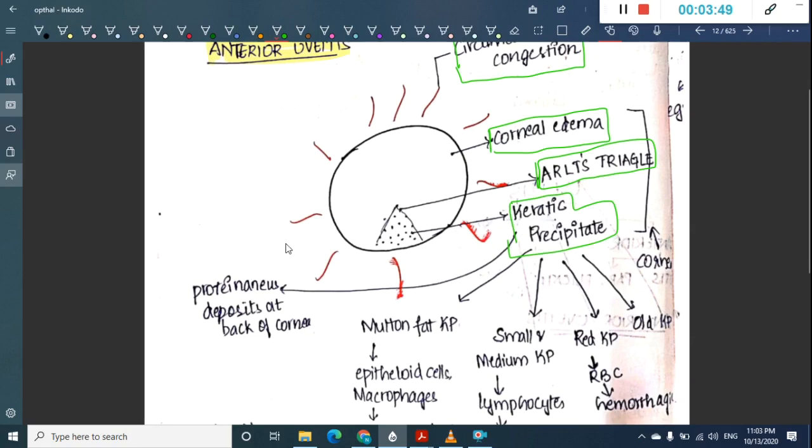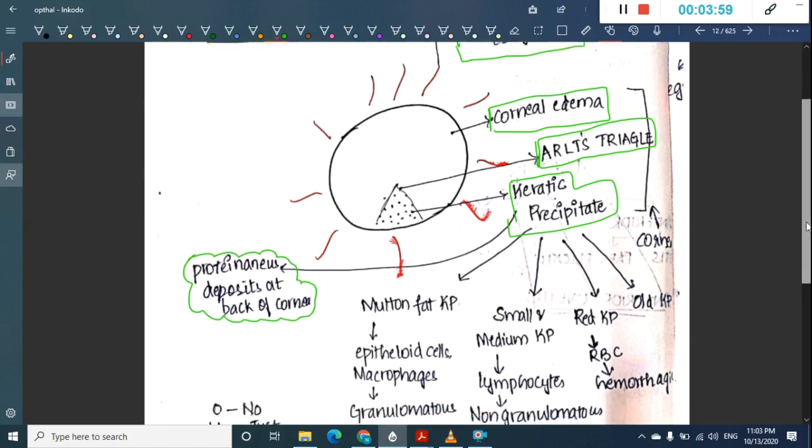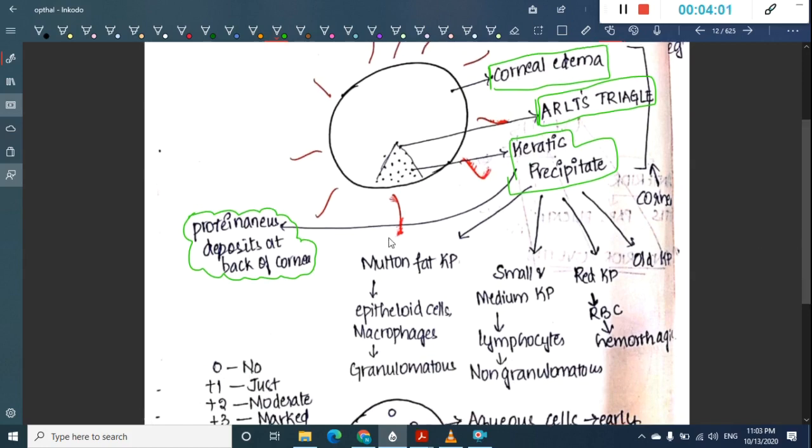What are these keratic precipitates? These are proteinaceous deposits present at the back of the cornea. These keratic precipitates are mainly divided into mutton fat keratic precipitates, small and medium keratic precipitates, red keratic precipitates, and old keratic precipitates.